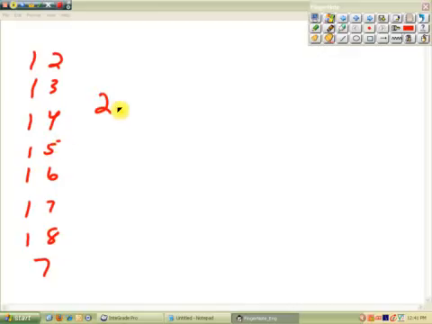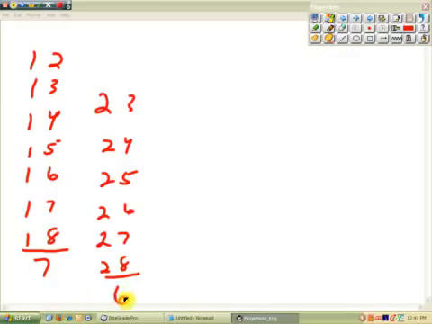So Team 2 will not play Team 1. They will skip right to Team 3. 2 and 4, 2 and 5, 2 versus 6, 2 versus 7, and 2 versus 8. So this game is 7. Team 2 played 6 different games because they played already Team 1. And then it goes down from there. So Team 3 will play 5 games. Team 4 will play 4 different games.